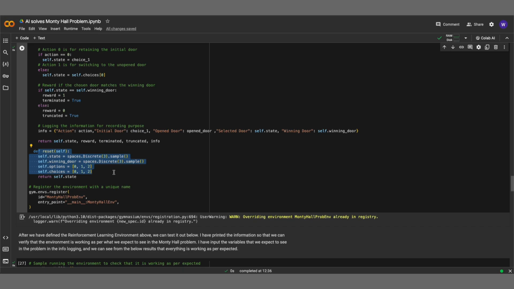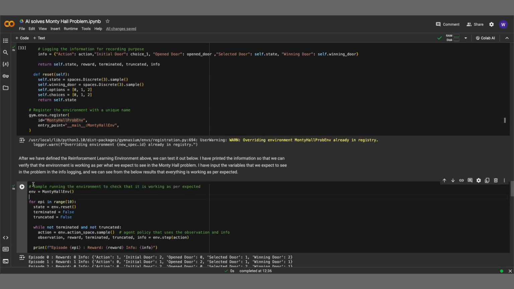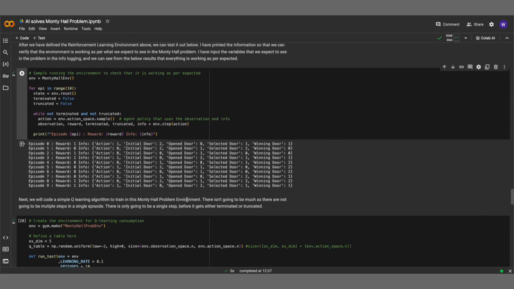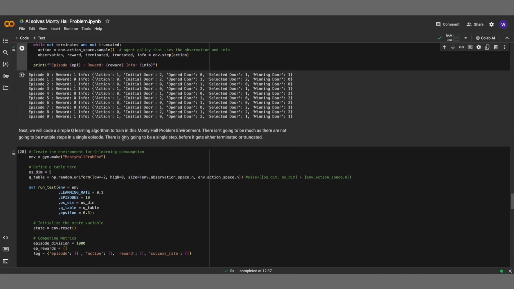After the custom environment is built, we will also need to register it in the gym registry before we can call it for usage. Now that we have completed building the custom environment, we can test it out here. Great, it's working as well. We will then move on to the last part of building the reinforcement learning agent.